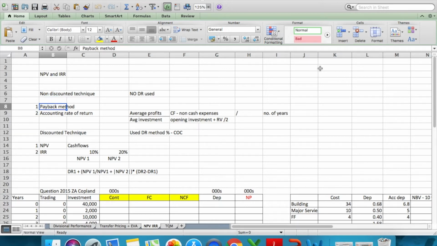The non-discounted techniques are of two kinds. We have the payback method, and we have the accounting rate of return. What is the payback method? The payback method explains when your investment will be recovered by you, at what time period, right?